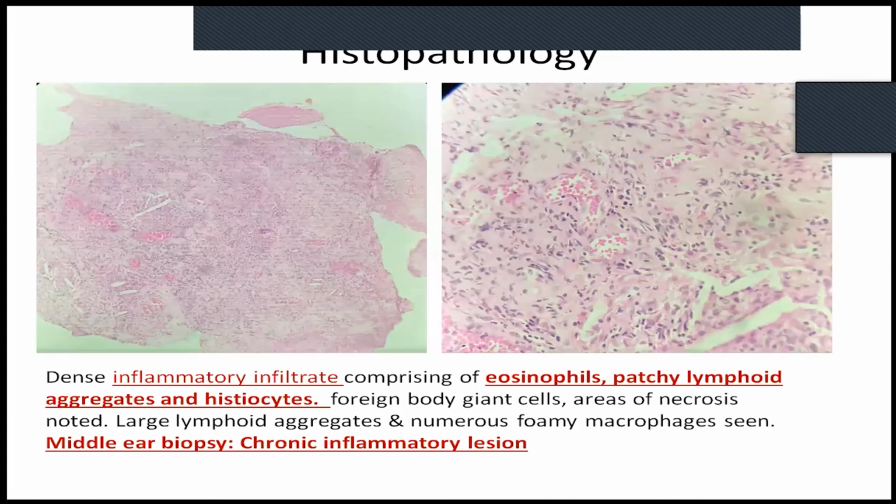The histopathological findings were showing inflammatory infiltrates. Again, those pink-looking cells are eosinophils. There are some lymphocytes and epithelioid histiocytes as well as foreign body giant cells. Ill-formed granulomas were seen. However, the pathologist's final comment was that it was a chronic inflammatory lesion. They didn't commit that it is tuberculosis. And as you can see, the history is going on since 2015, 17, 18.